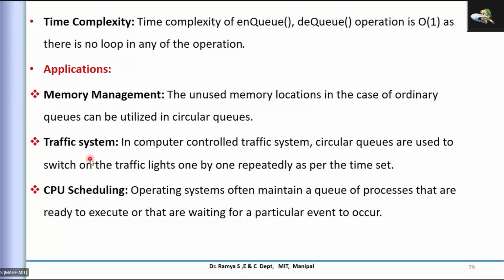And if you see the traffic system, most of your computer controlled traffic systems use circular queues, because they revolve and come back to the same position again and again. So that is the circular representation. If you see the red light, it glows at a particular time, then again it comes back to the same state. If you remember logic design, you can say the state diagram. If I draw a state diagram, again it will revolve and come back to the same position. So it is a circular representation.